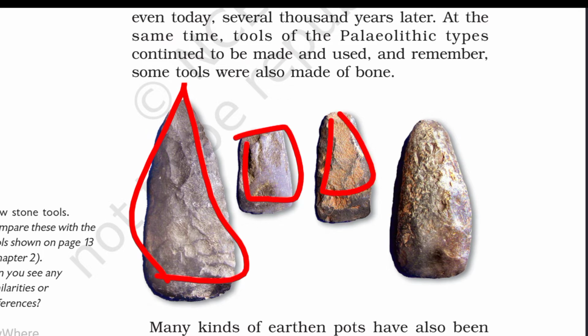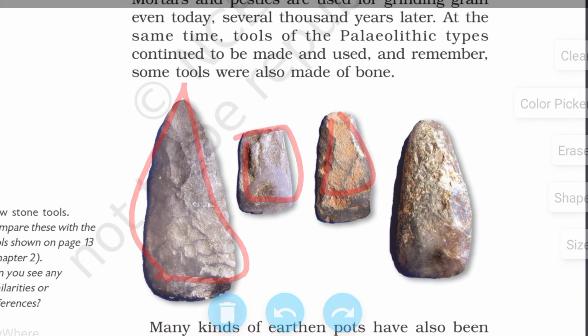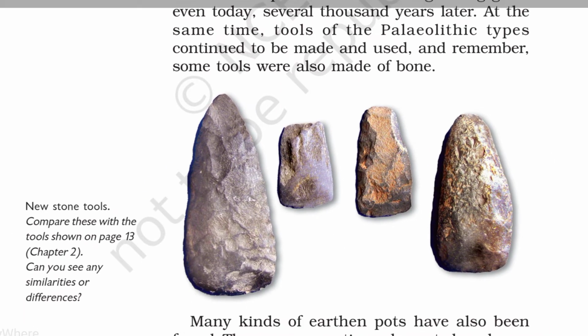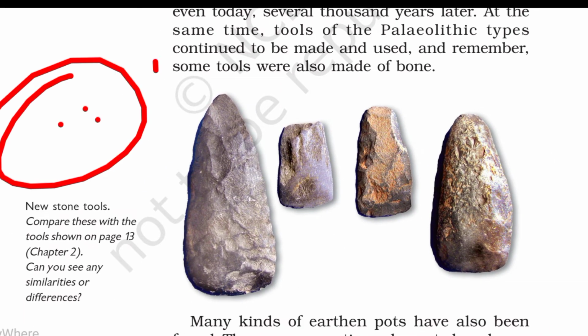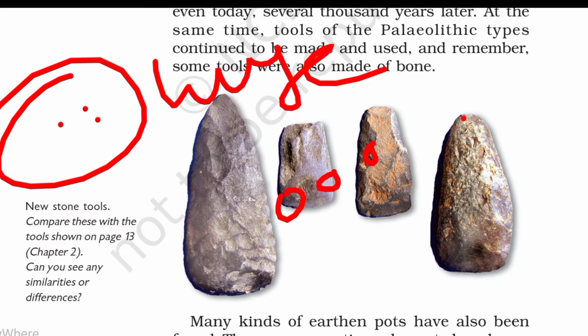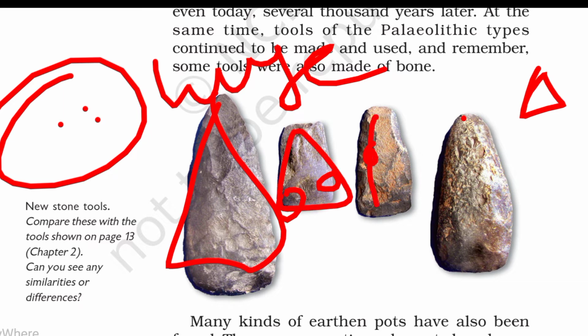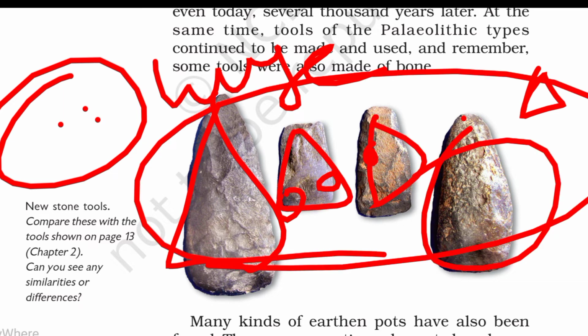So we can find the Stone Age in about three steps. First is the Paleolithic Stone Age, in which the stones are not shaped, only huge stones. In the Mesolithic Age, the stones are small. In the Neolithic Age, the stones are not larger or bigger, but have various kinds of shapes. So we can find various kinds of shapes in Burzahom in Kashmir.